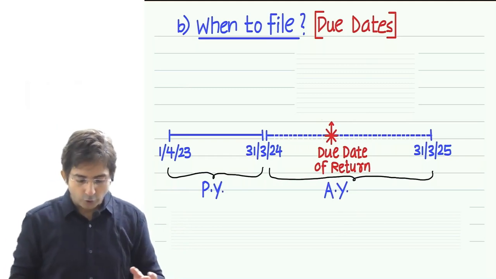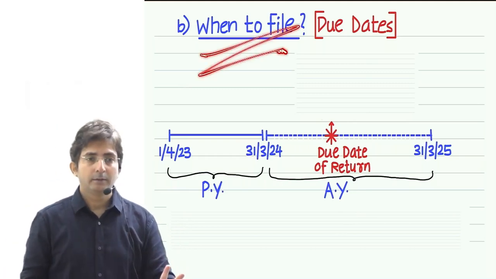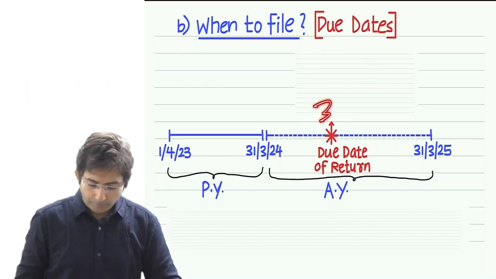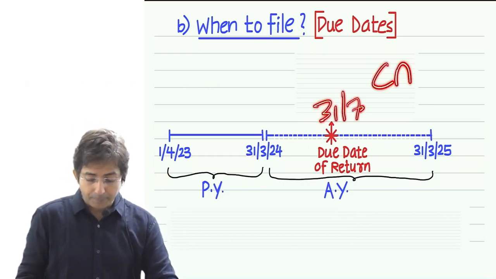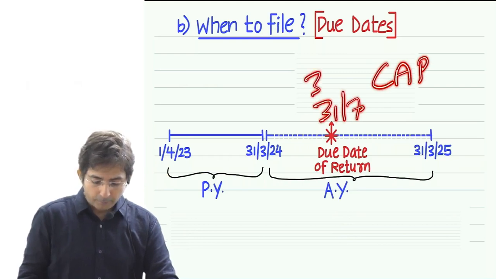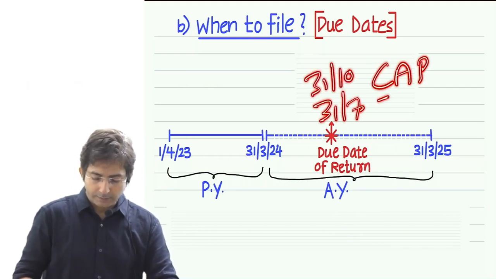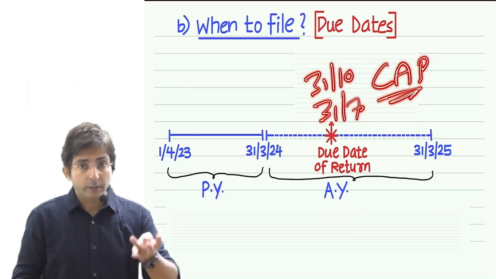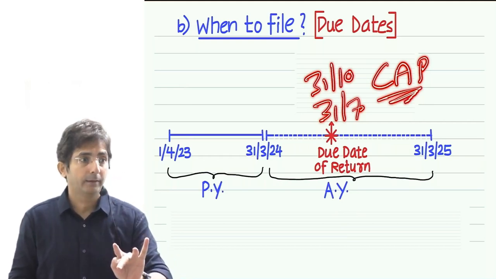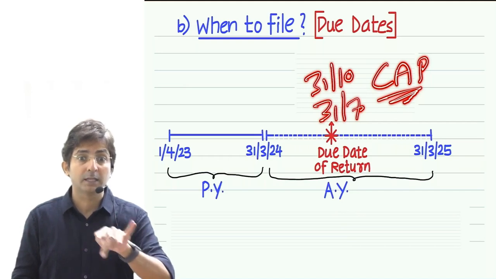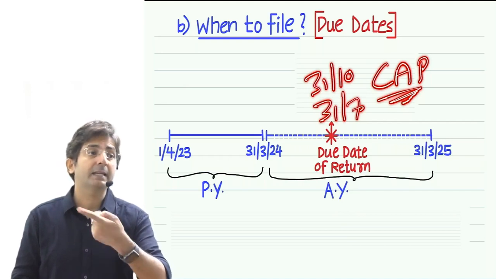So I was talking about when to file. Usually people file the return by 31st of July. But the CAP people file by 31st of October. What is CAP? Companies, audit assessees and partners of a firm whose accounts are subject to audit. Everywhere audit is the reason for giving extended time.